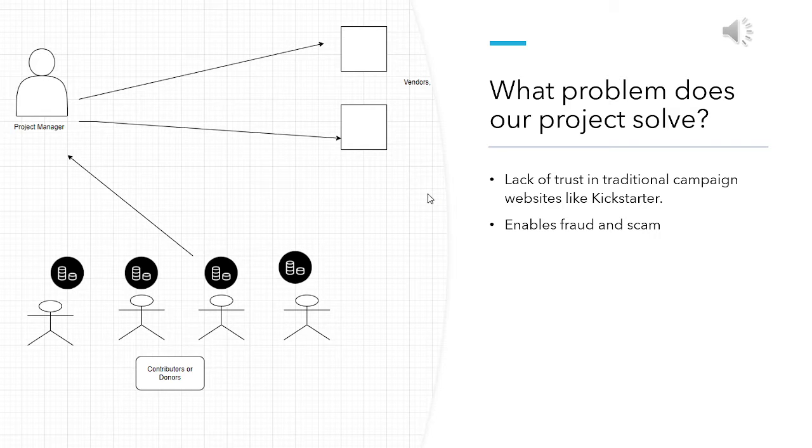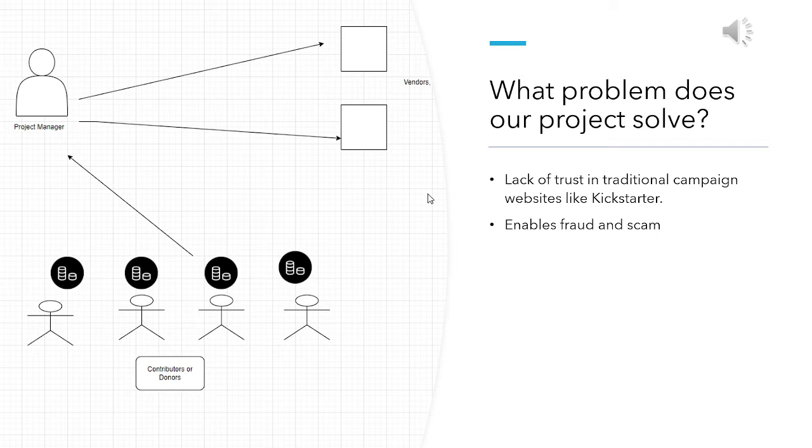Hi, my name is Sahajapriya Bonagiri and I will be explaining what problem our project solves and how it solves it. To start with, let's focus on what problem our project solves. Our blockchain application focuses on the problem related to crowdfunding campaigns. For example, websites like Kickstarter allow you to help raise money for the initial prototype of your project via donations. The idea is people that are donating to your project are expecting a return in the future when the project is ready. However, once enough money is raised, there is no possible way of enforcing that the money raised is going towards the project.